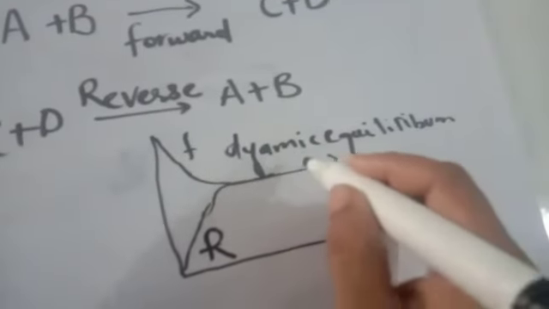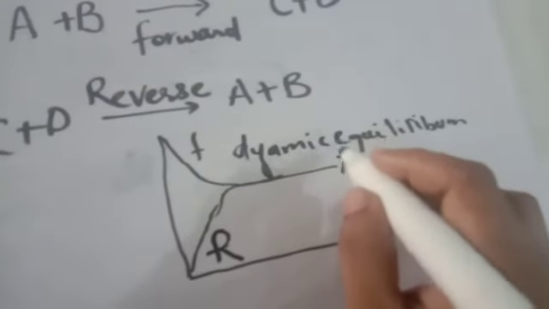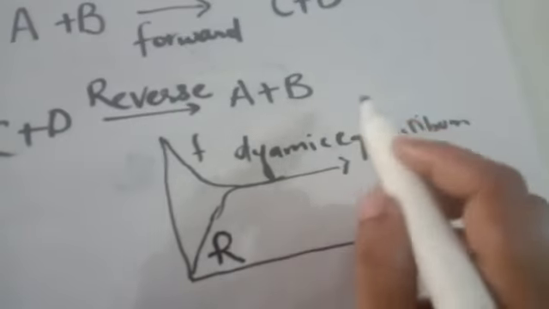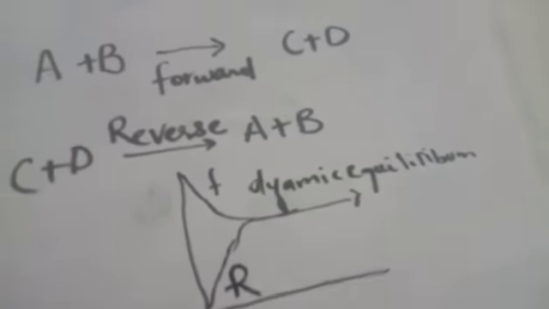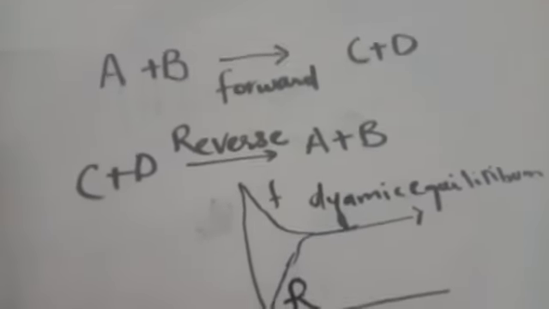And this is the time where the dynamic equilibrium is established, when the reactants are converted into the products and the products are converting into the reactants at the same time with the same rate. These are some properties of dynamic equilibrium.